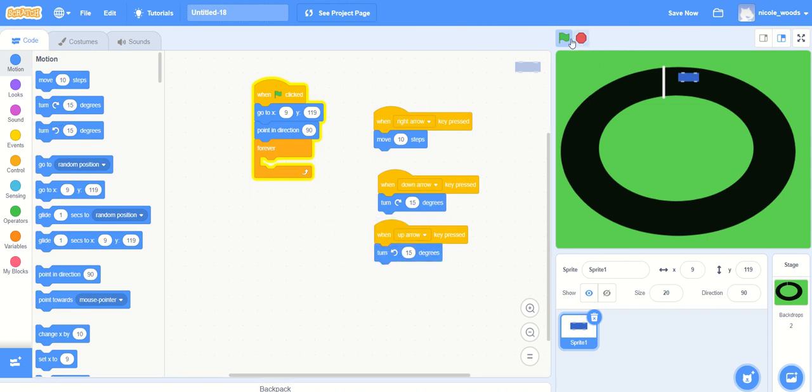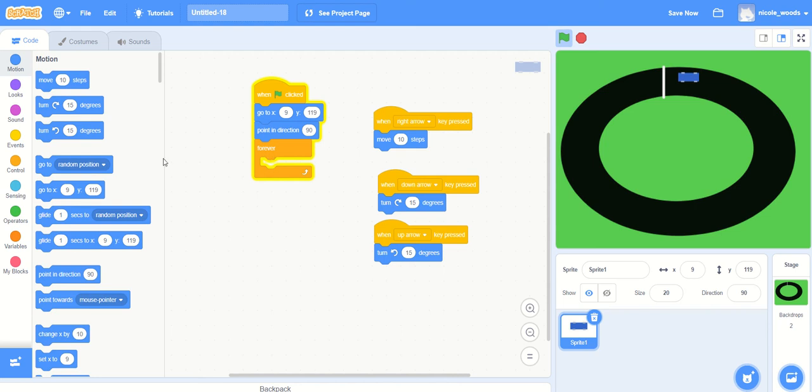Okay, let's see what that looks like. Start, right arrow, down, okay, right arrow. And you can see which keys I'm pressing because the code flashes. Okay, so that's working. And if I press stop and start, he's back to the start. So now we're going to do some code, so when it touches the green, he goes back to that position.